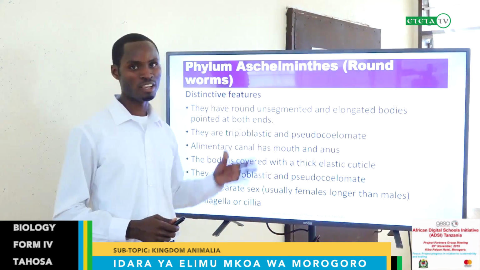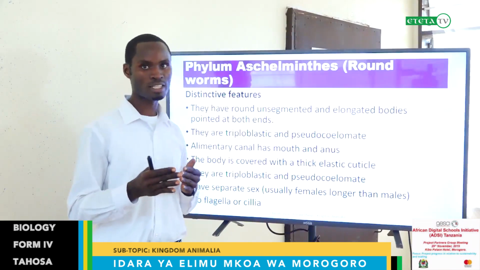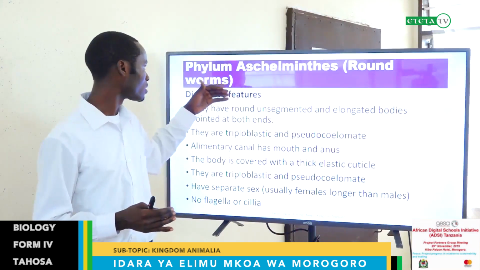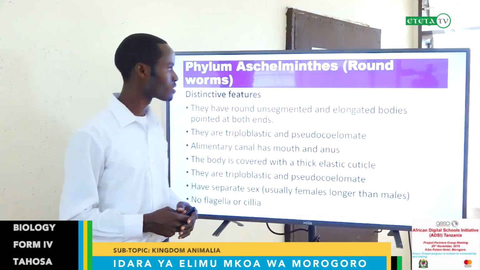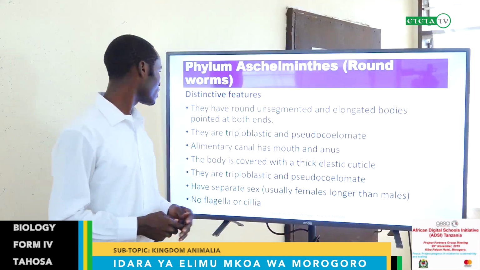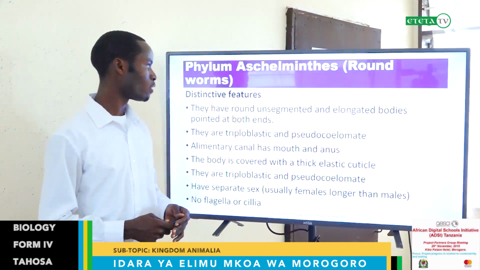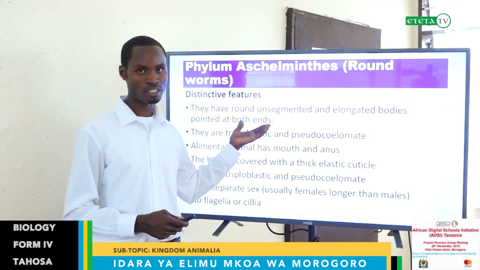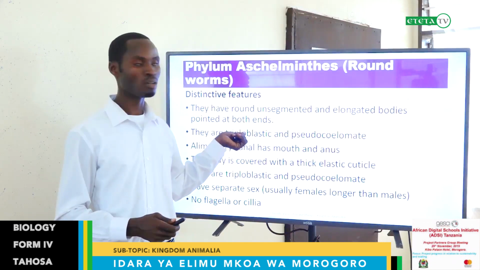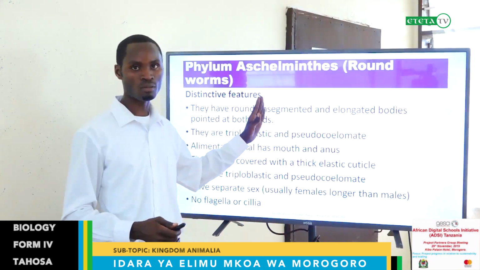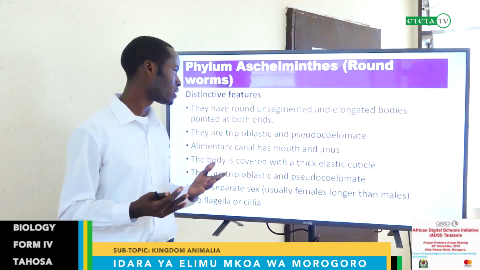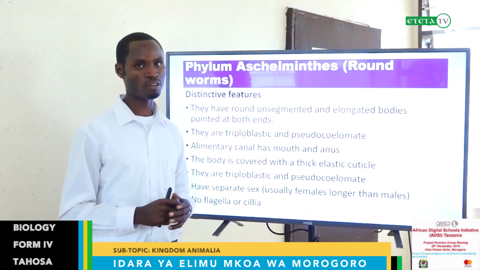After discussing the phylum Platyhelminthes and the three classes under the same phylum, now let us shift to the second one, the second phylum called Aschelminthes. A common name for this we call roundworm. Distinct features: they have round, unsegmented and elongated bodies pointed at both ends. This differentiates them from the previous one. The previous one was long but with a segmented body. We learned about proglottids, but for this one, they are cylindrical in shape. They are unsegmented, don't have segments, and we will see the image of this.